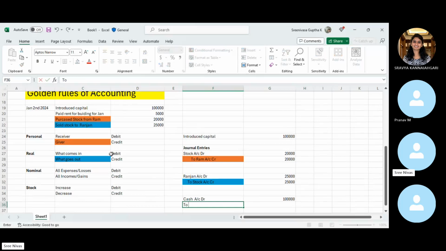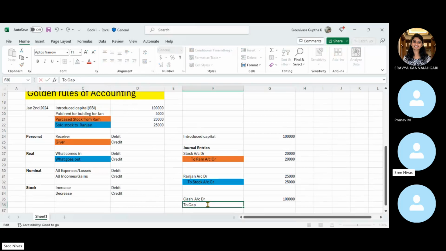And then, who is giving here, right? As of now, we do not have any such. Let's say you might have received this 1 lakh from the bank account or anything. But still, let's say instead of capital, 1 lakh we have received from the SBI as a bank loan.